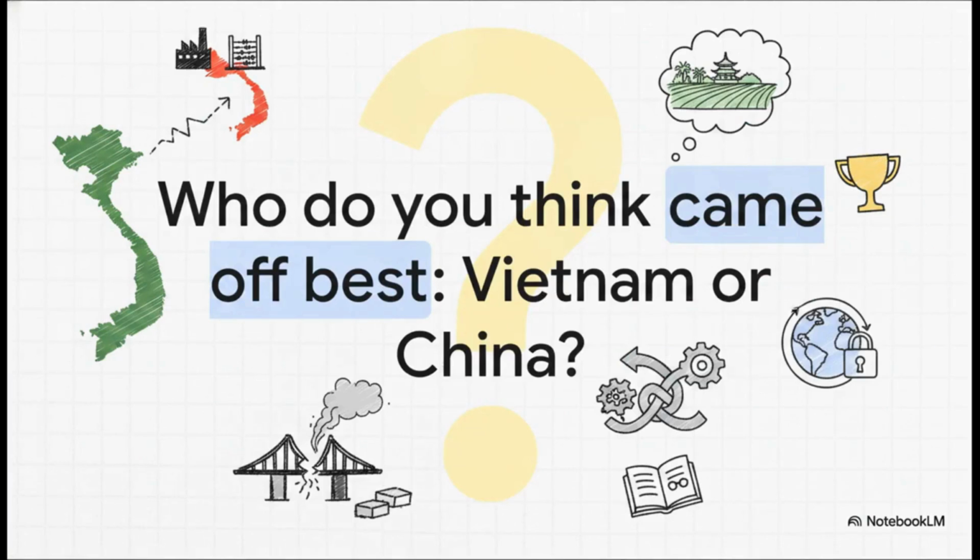So, let's end on this provocative thought. Looking at the messy, complicated aftermath of this historical paradox, who really won this forgotten war? The official historical consensus labels the 1979 Sino-Vietnamese War a stalemate. China didn't achieve its primary goal of forcing Vietnam out of Cambodia immediately, but Vietnam suffered immense infrastructural damage and years of international isolation. So looking at the long-term aftermath, who do you think came off best? It's a complex question, and it really reminds us just how fascinating and unpredictable geopolitics can be.